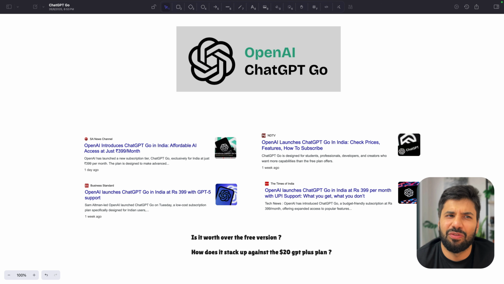And I believe that it is just 4.55 USD for anyone who is outside. So it will be very helpful, right? So with that, let's see the same. Now, OpenAI ChatGPT Go. There are some news articles which are telling how it was launched. OpenAI introduces ChatGPT Go, affordable AI access, launches ChatGPT Go. All these things are kind of written.